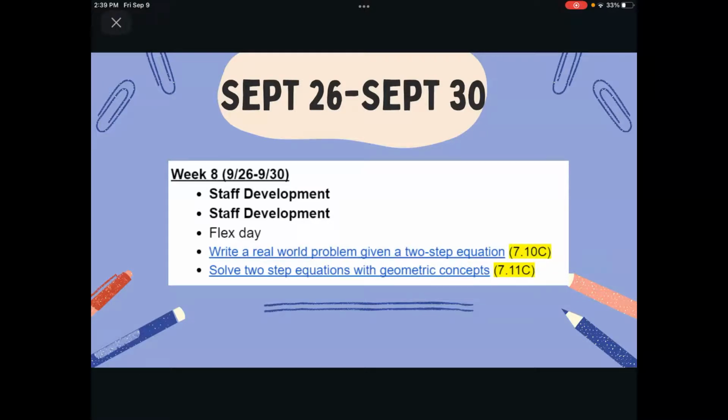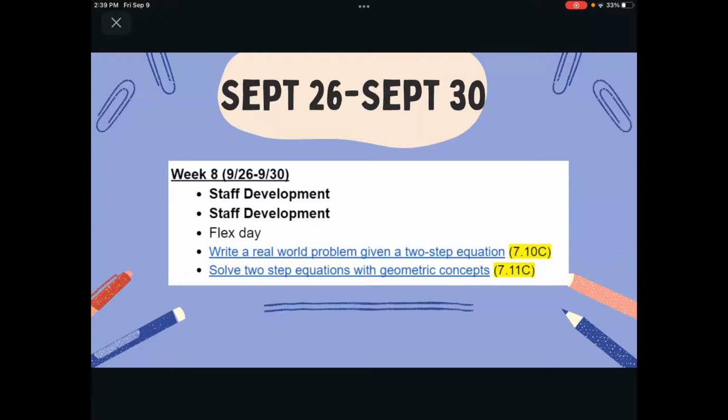I told you about the TEK where the students are now given, in that 7.10C, a word problem. They're given an equation, and they have to make a word problem or select the correct word problem. And so that's the interesting way that the state has tested the TEK several times in the past. They are also going to need to solve two-step equations with geometric concepts, so that's coming up the following week.